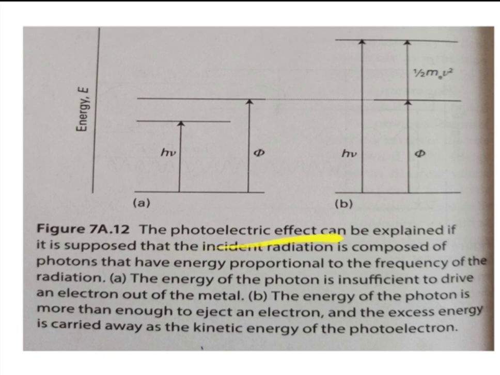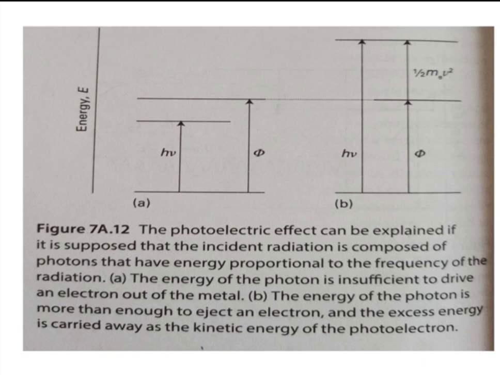So, the figure shows the photoelectric effect can be explained if it is supposed that the incident radiation is composed of photons that have energy which is proportional to the frequency of the radiation. The first diagram A shows the energy of the photon is insufficient to drive an electron out of the metal, and the second diagram shows the energy of the photon is more than enough to eject an electron, and the excess energy is carried away as the kinetic energy of the photoelectron.